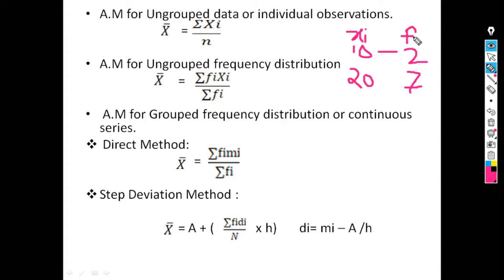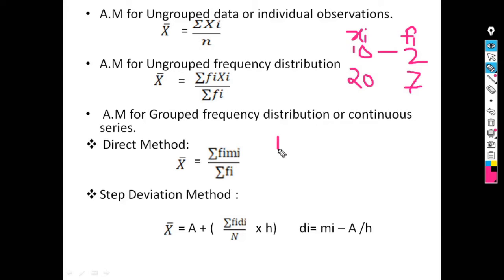So the product of first column and second column, that is fi into xi, and its sum, divided by summation of fi. Summation of fi means sum of this column. So the formula for ungrouped frequency distribution is x bar equal to summation of fi into xi divided by summation of fi.